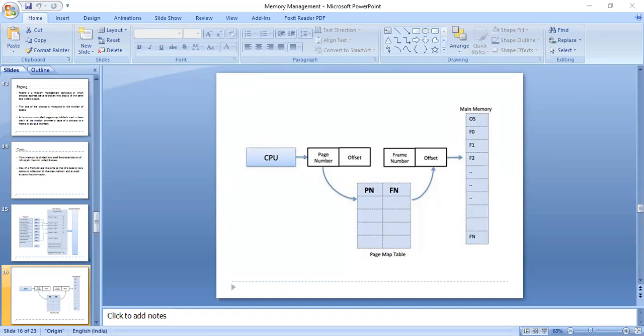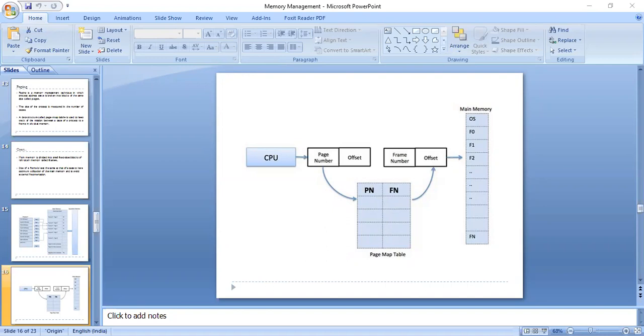So basically, we have a data structure called the page map table, which is used to keep track of the relation between a page of a process and a frame in main memory. So we have to maintain certain overheads, or additional information, about the page number, offsets, or frame number and the offsets. So the operating system can keep track of which page is loaded into which frame. The operating system will simply refer to the page map table for that.